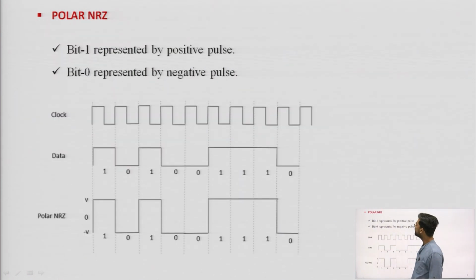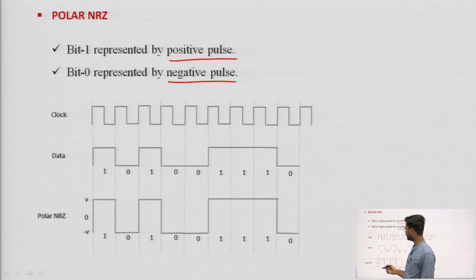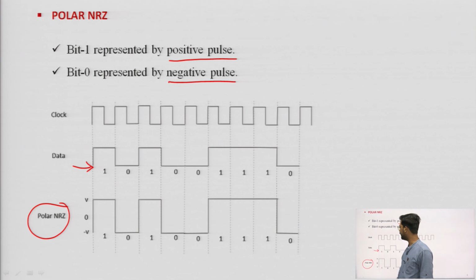So, polar NRZ: bit 1 is a positive pulse, bit 0 a negative pulse. Let's see, this is the given data and I want to represent it in polar NRZ.